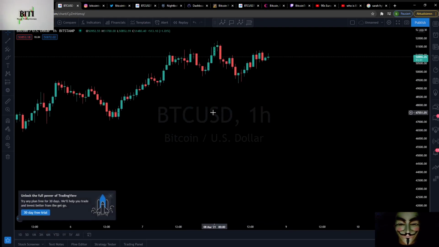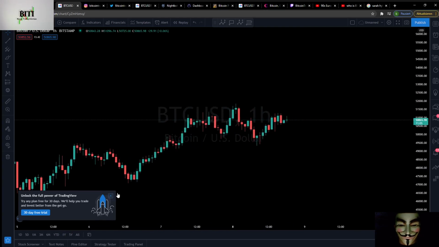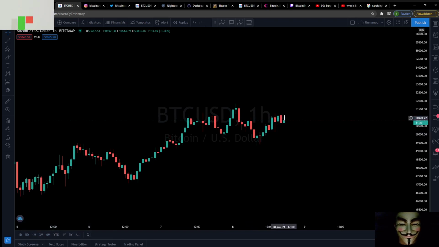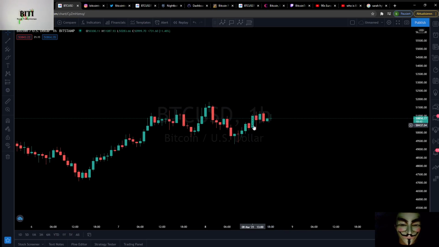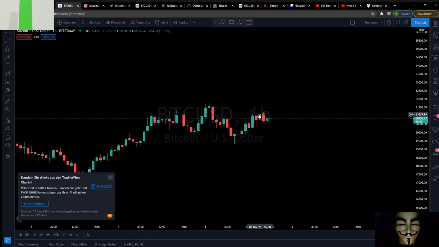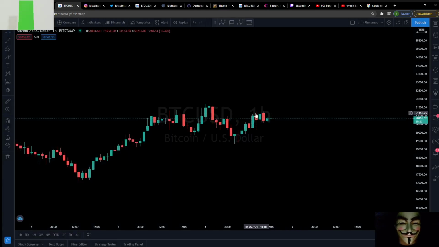You can see it here, Bitcoin US dollar 1 hour. We are on Bitcoin US dollar 1 hour, and every candle is now 1 hour. The red candle is 1 hour, the green candle, and this green candle at the moment is also 1 hour. On the right side is the price, and under the price you see the time you have to wait before this candle closes. 10 minutes at the moment to closing this 1 hour candle. And you see the candle always has a body, and a wick to the upside and or to the downside. Like this, a very long wick to the downside, or a very long wick to the upside, and the body, this is the closed candle.